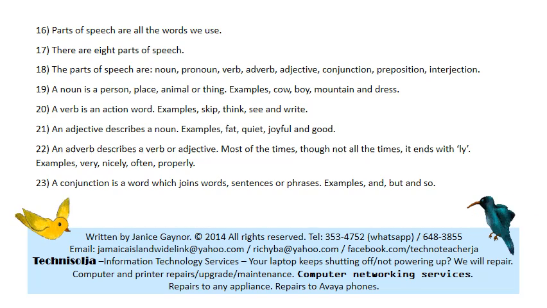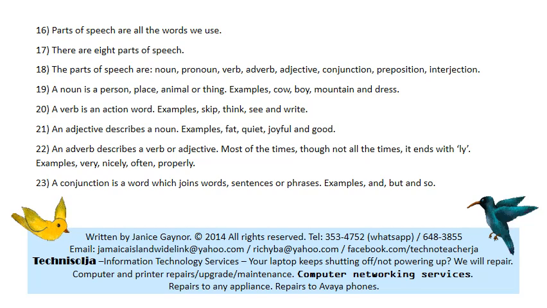Often is also an adverb. You can say I go to the gym often. Often describes how you go to the gym. So often describes go. So those are examples of adverbs. They describe how something is done. They describe a verb or an adjective.